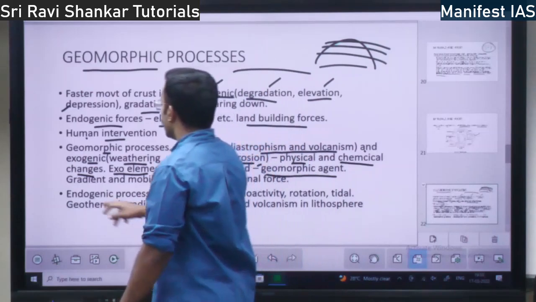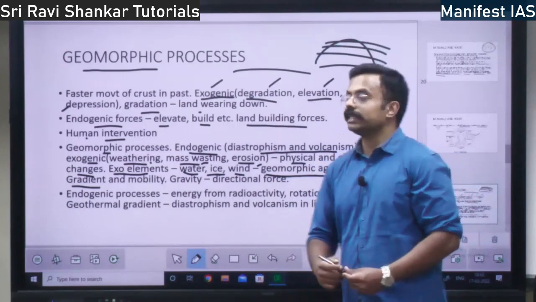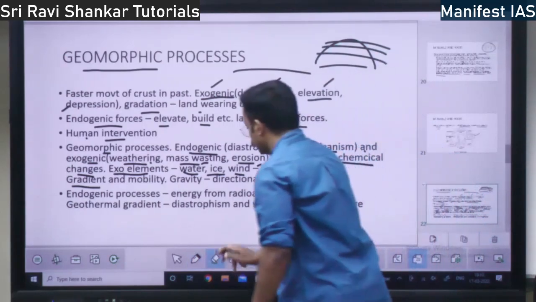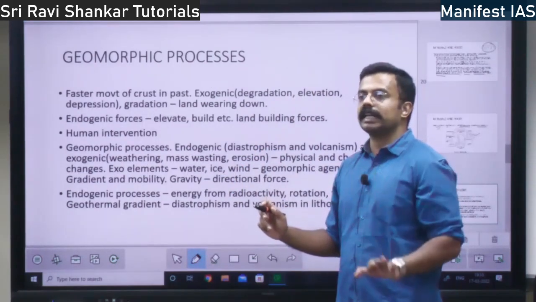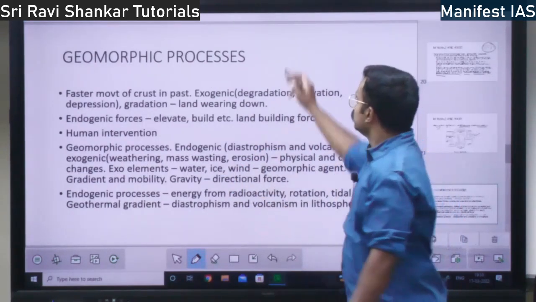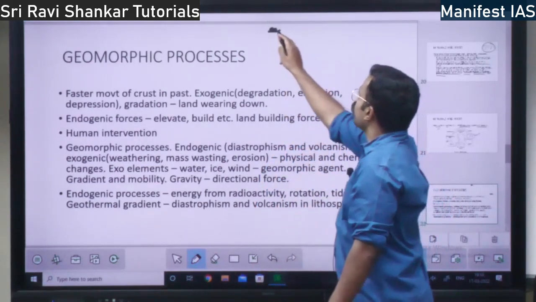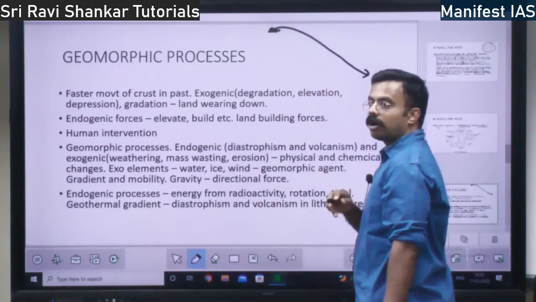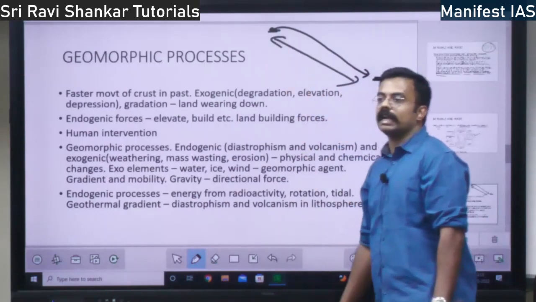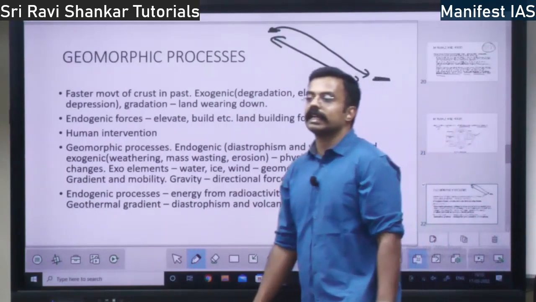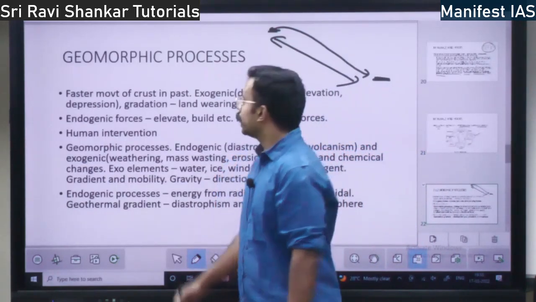Then you have gradient and mobility. What is gradient and mobility? Gradient means it is a change from one level to another level. There is temperature gradient, there is height gradient. Suppose one level is here, another level is here, land. So the rock will fall from here to here, right? Or water will flow from here to here. This is called height gradient. Then you have temperature gradient. Change in temperature is temperature gradient, right?